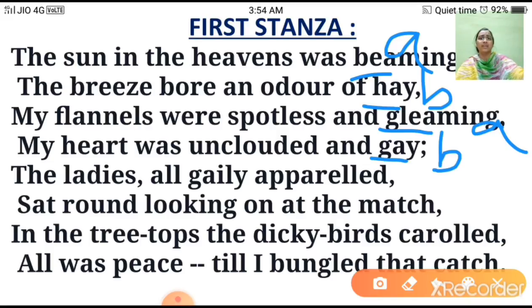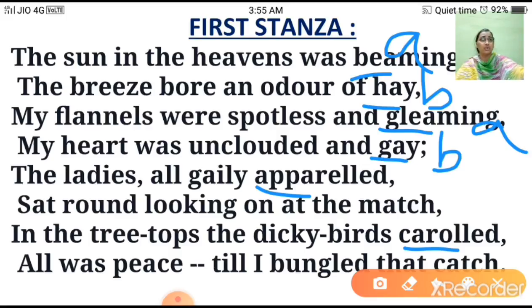Now, we'll move ahead. The ladies, all gaily apparelled, sat around looking on the match. In the treetops, the dicky birds caroled. All was peace till I bungled that catch. Now here, the ending words apparelled and caroled are again rhyming.